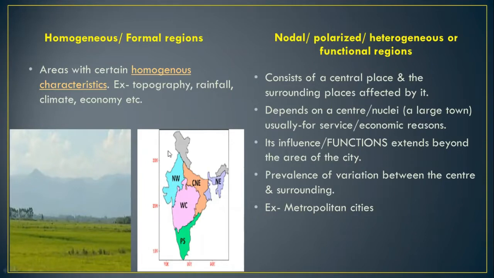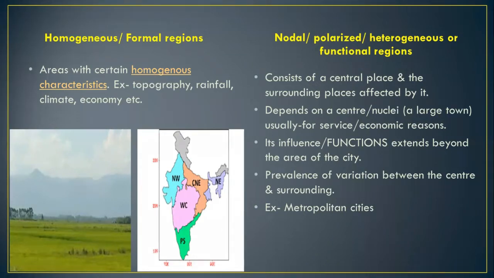For example, over here, India has been subdivided into certain zones. This is the northeastern zone, which means there are some common characteristics in this zone. Then the northwestern zone. Over here, this is the picture of the Pampas region. This is the grassland region. What is the common characteristic over there?